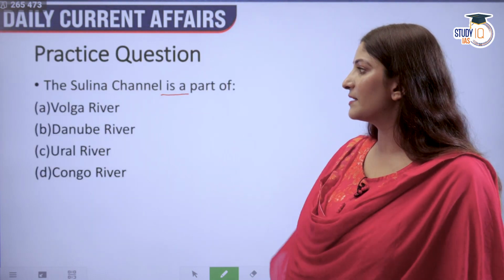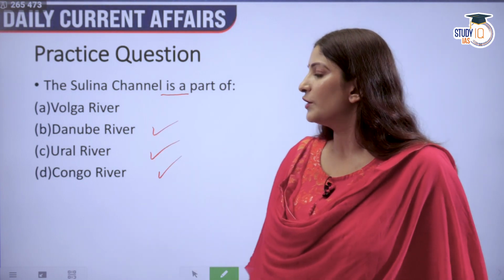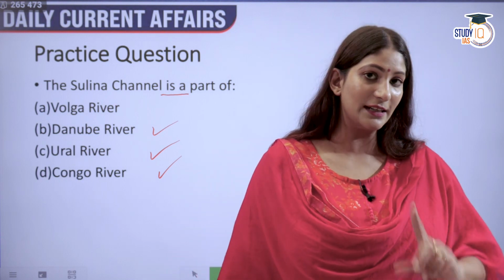The Sulina Channel is a part of Volga River, Danube River, Ural River, Congo River. You have to tell me in the comment section the correct answer.